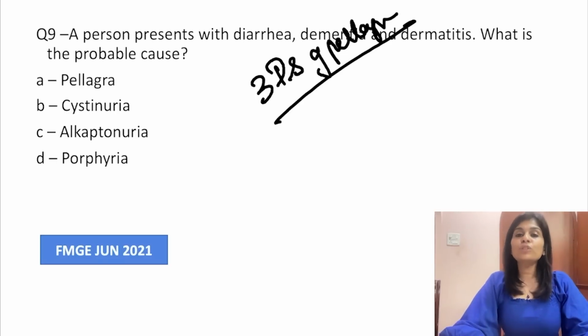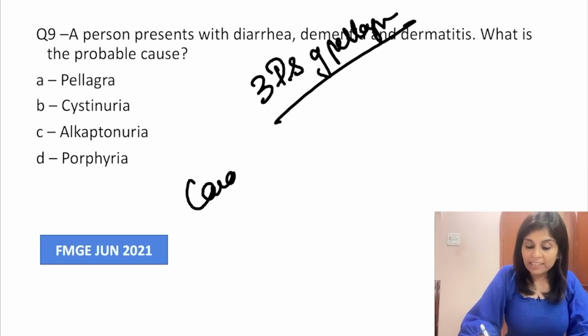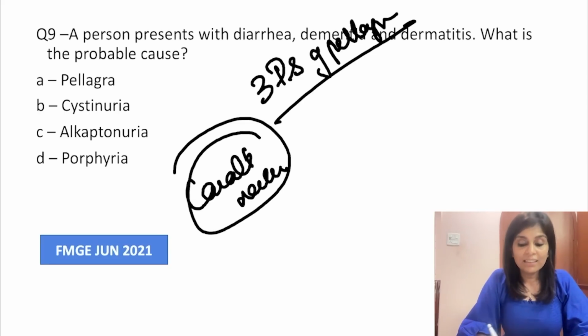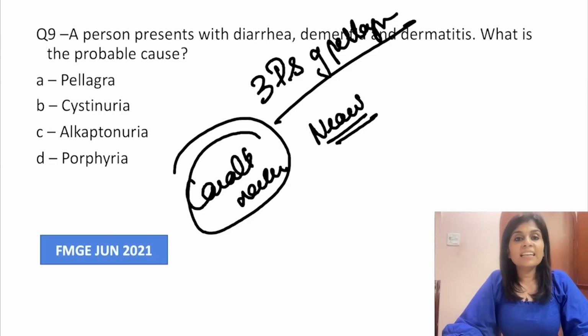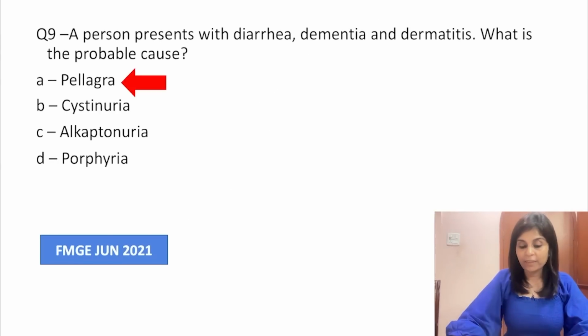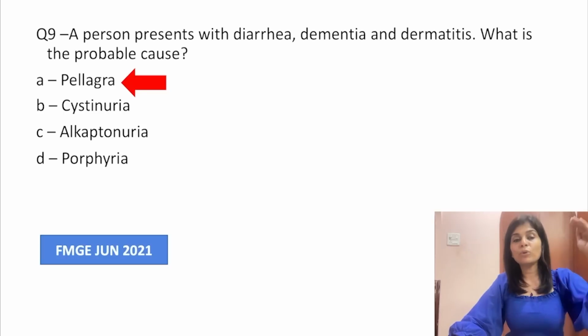Dermatitis is photosensitive dermatitis. So any sun-exposed area, you will see scaly, hypertrophic lesions. Okay, so that's called as Casal's necklace. So if you are shown Casal's necklace, then what is your diagnosis? It's 3 Ds of pellagra caused by niacin deficiency. So what is the right answer here? It is choice A. Okay, for completion's sake, let me also tell you about the other choices a bit.